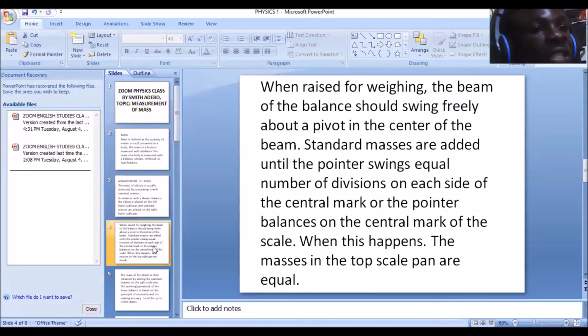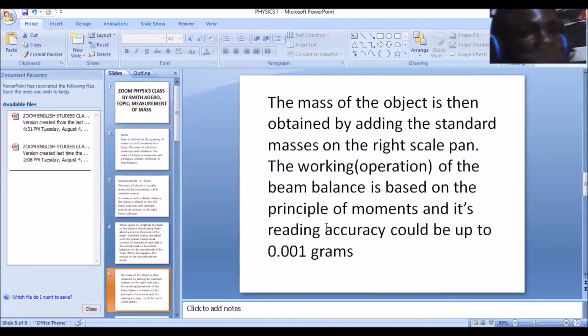Now the next thing you do is to what? The mass of the object is then obtained by adding the standard masses on the right scale pan. Now when you sum up the standard masses on the right scale pan, you get what? The mass of the object you are looking for. Now the working operation is based on the principle of moment, which deals with balancing of two different weights or two different masses on a particular pivot. And that's the operation on which the measuring of mass depends.